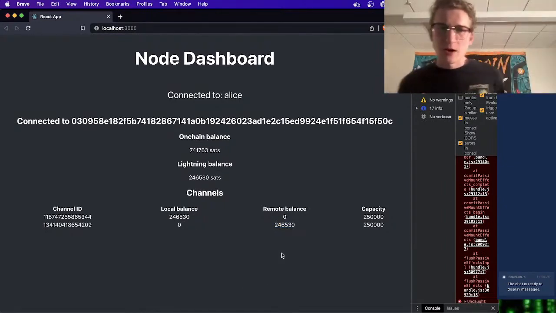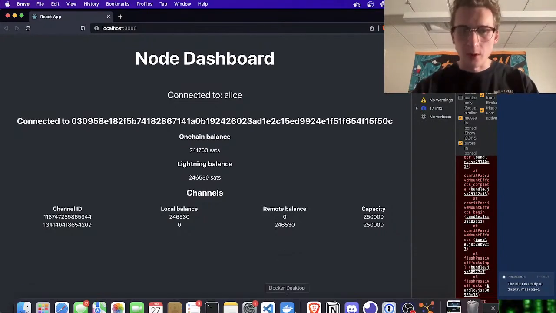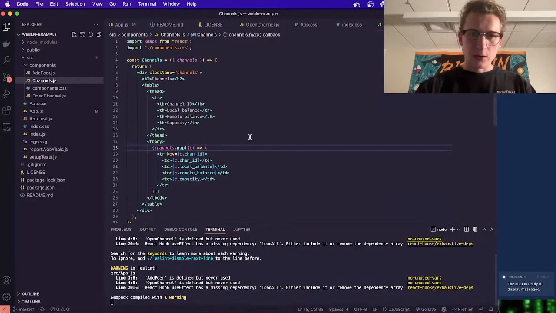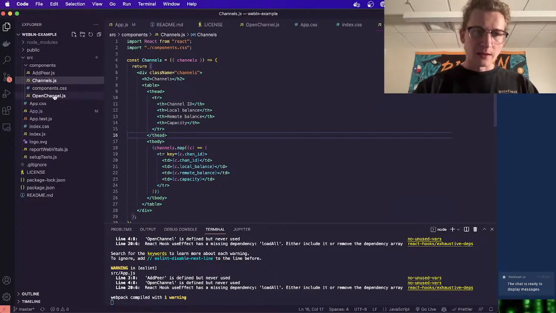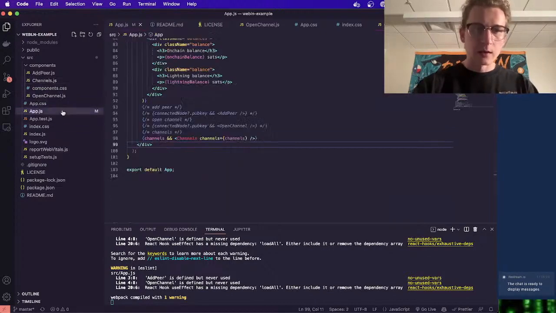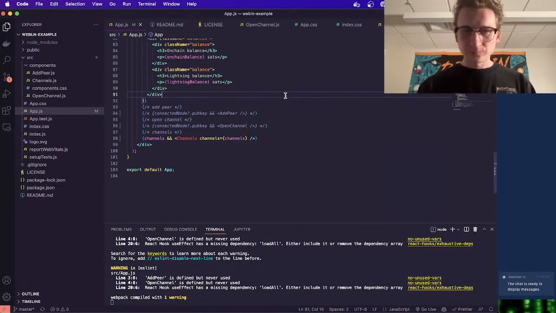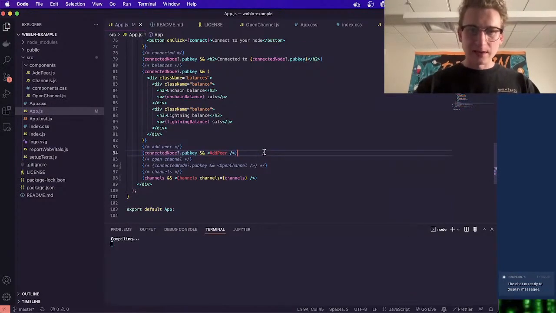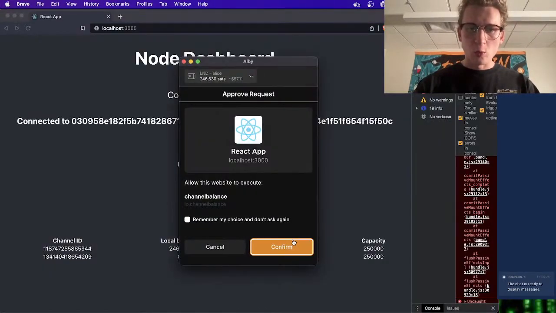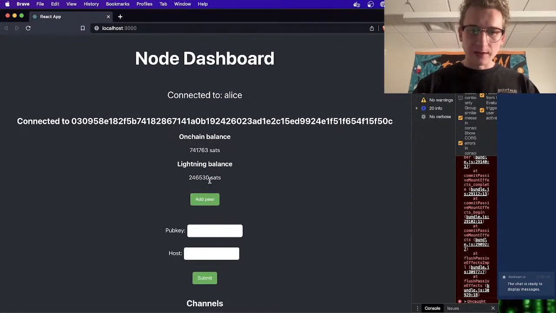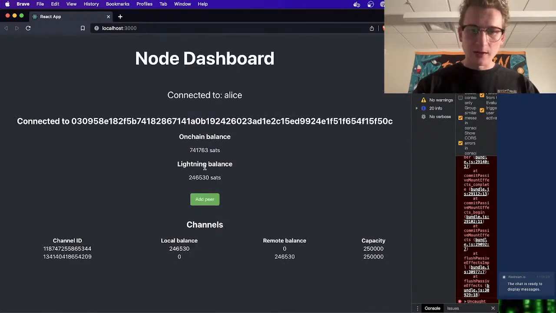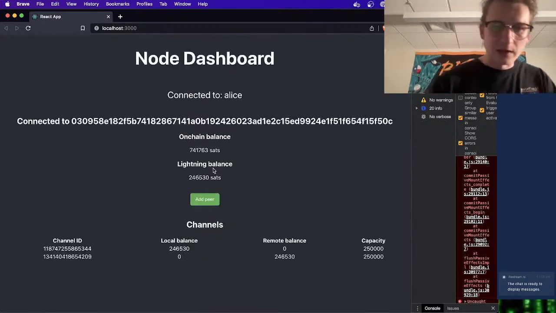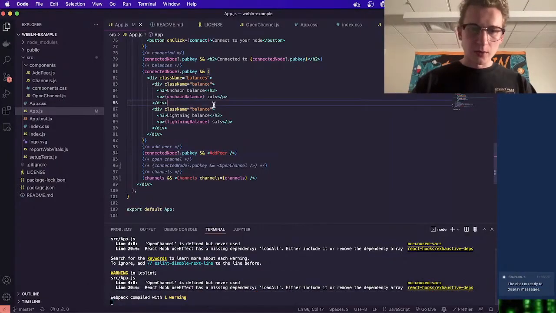But now for the final step here, I want us to open a channel with WebLN from our little app, our little dashboard that we're building here. So that is what I made this open channel component for. So let's start in app.js again. And I'll actually uncomment this so we can see our add peer, which totally won't work. And when you click this button, we get an ugly form that pops out, and then it has a submit button, and then we can hide it as well. So this is how our channels is going to look. It's going to be a very similar component to add peer.